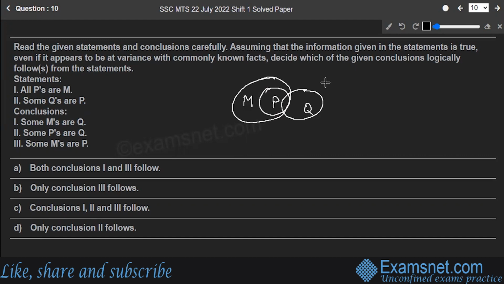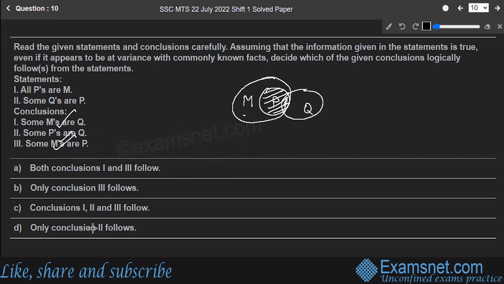Next, we are done with the statements. Both the statements are done. Let's go to the conclusions. The first conclusion says some M's are Q. Is that true or not? This is true. Why? Because some Q's are P and all P's are M. So some M's are definitely Q. That means the first is correct. Second one, some P's are Q. This is also correct. Next, third one, some M's are P. Yes, some M's are P. That is also correct, because these are the M's which are P as well. That means all three are correct.